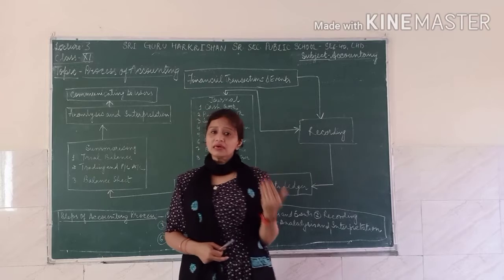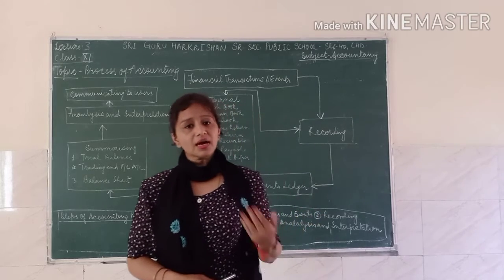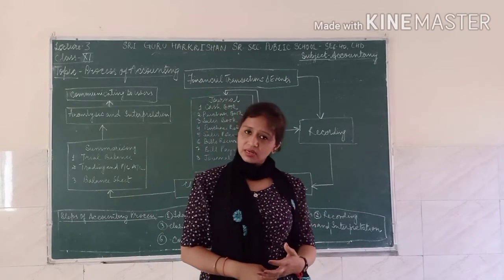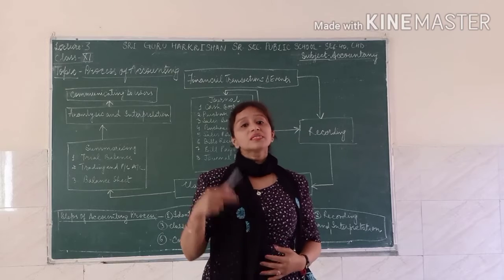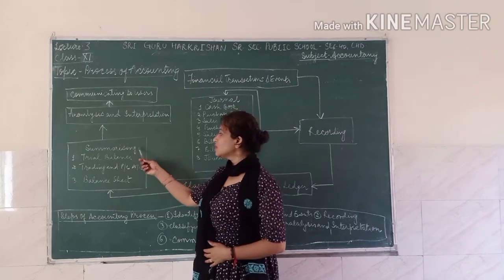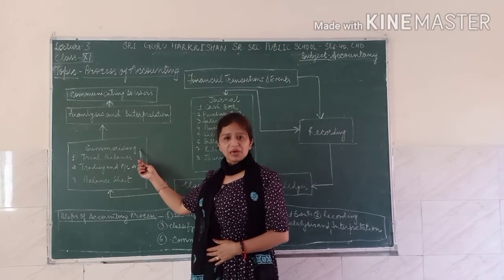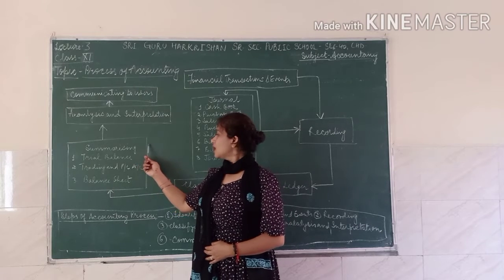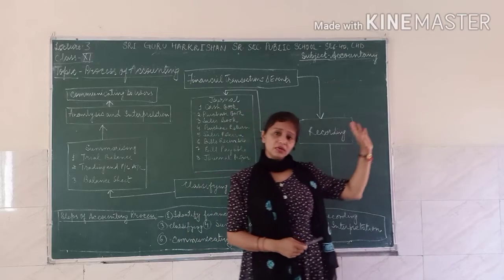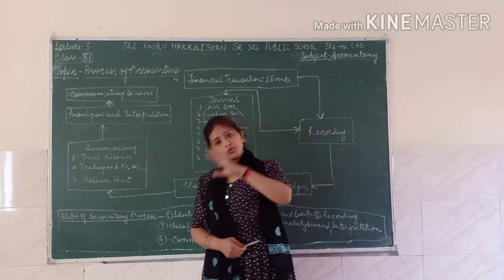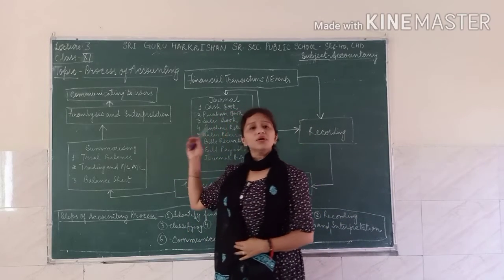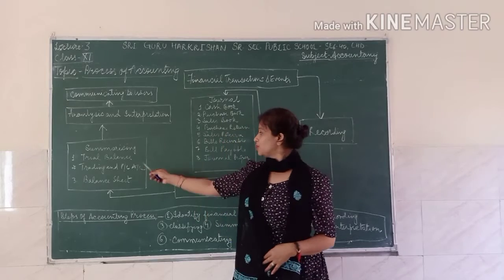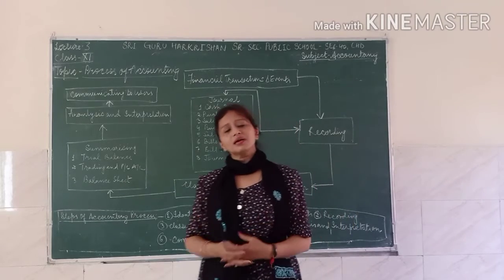When you balance an account, either there is a debit balance or there is a credit balance. This is called the summarizing of accounts. It means you are summarizing your data by finalizing your accounts in the ledgers after taking the recorded items and posting to the ledger. When you are done with your summarizing, you make the trial balance.